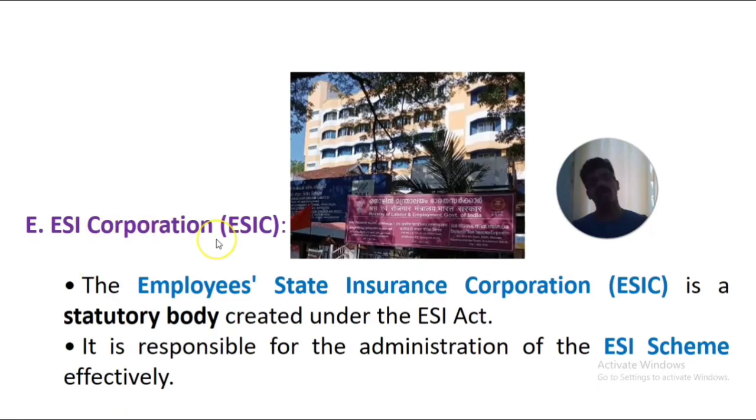Then the fifth one is the ESI Corporation. As I said in the beginning, ESI has its corporation. The Employees' State Insurance Corporation is a statutory body, a legal body created under the ESI Act. So the formal or executive function of the ESI Act or scheme is conducted under the Employees' State Insurance Corporation. This statutory body is responsible for the administration of the ESI scheme effectively and efficiently. So all the schemes and all the benefits are efficiently administered, organized and done by the ESI Corporation.